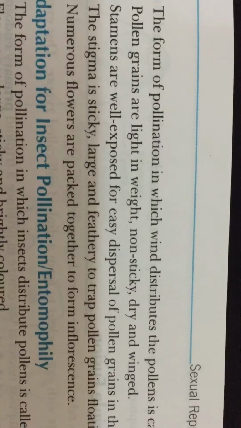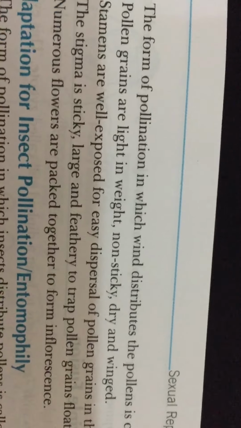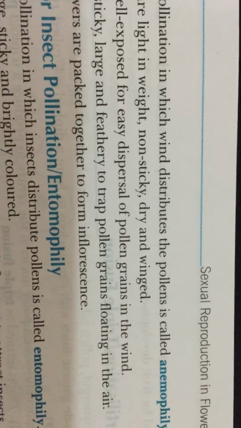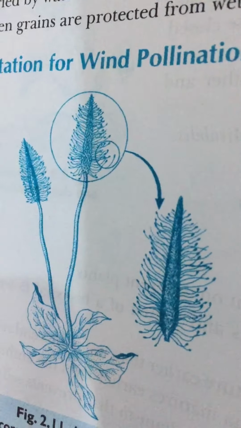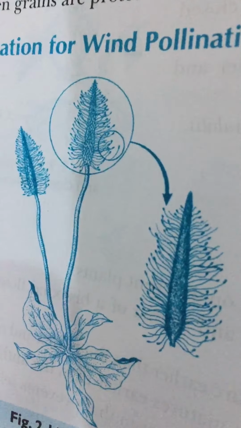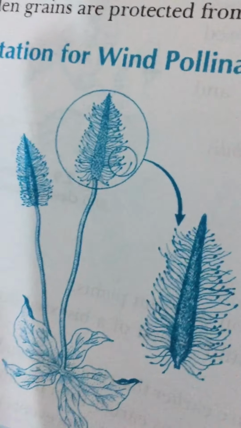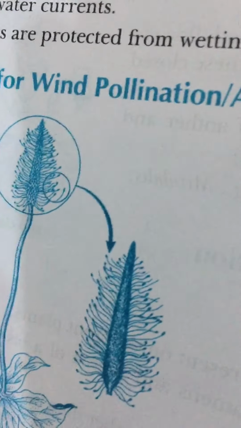Wind pollinated flowers have a single ovule in each ovary and numerous flowers packed into an inflorescence. A familiar example is corn. The tassels you see on the corn cob are nothing but the stigma and the style which wave in the wind to trap pollen grains. So wind pollination is quite common in grasses.